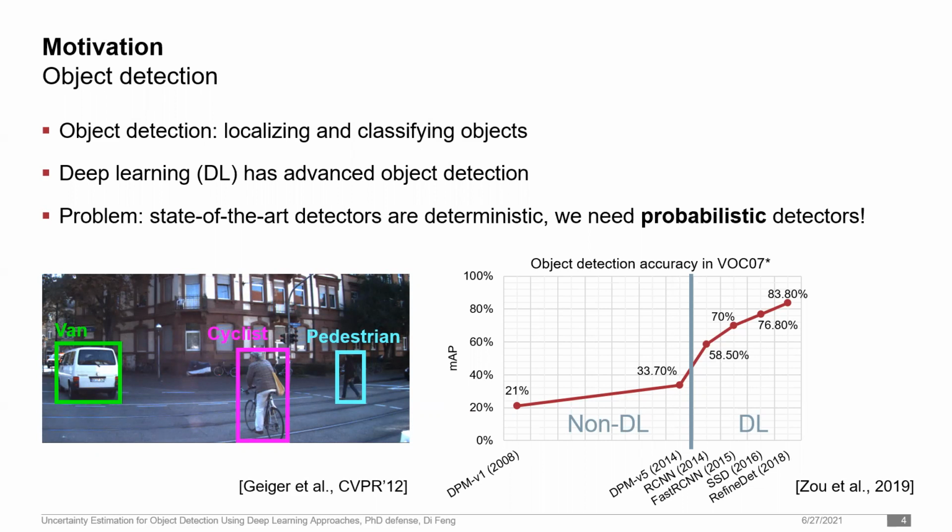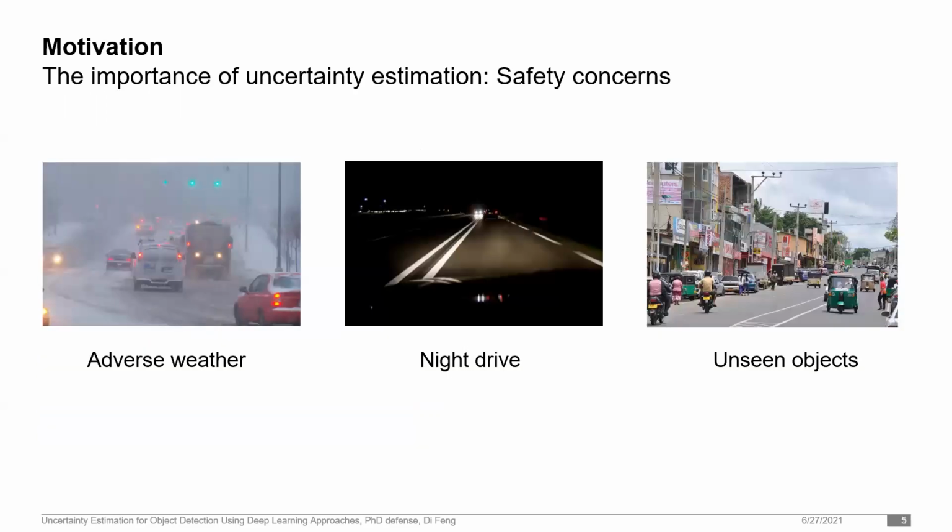We need probabilistic detectors. Because when deploying autonomous cars in the wild, we may face a lot of challenges, such as adverse weather, night drive, or scenarios with many new objects. In those situations, object detectors may make predictions with errors and failures. Uncertainties that reflect those perception errors or sensor noises will provide very valuable information to introspect or self-check the perception performance and help a car react accordingly.